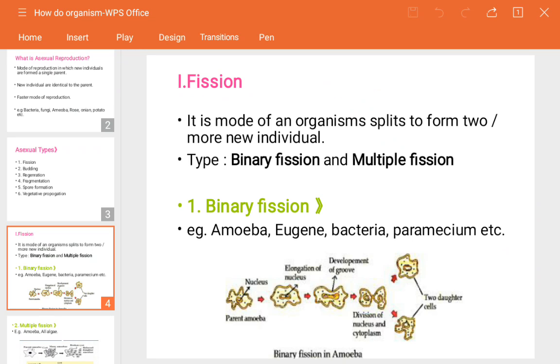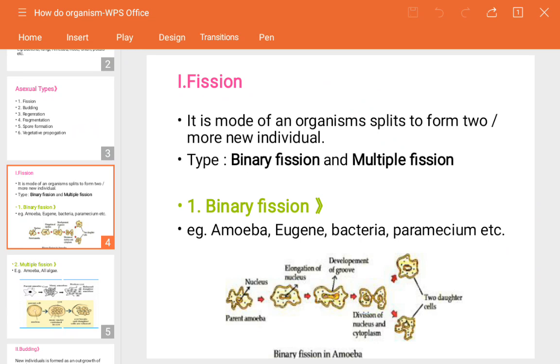Now, fission is again classified into two forms. The first one is binary fission and the second one is multiple fission. Binary means which gives only two. This word, binary, will come again and again in the higher classes. Binary means two, or a couple. Multiple means, as you know, infinite or many.